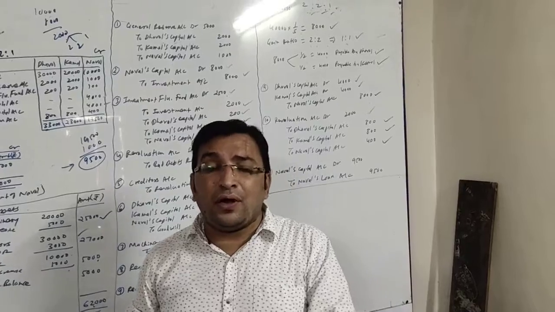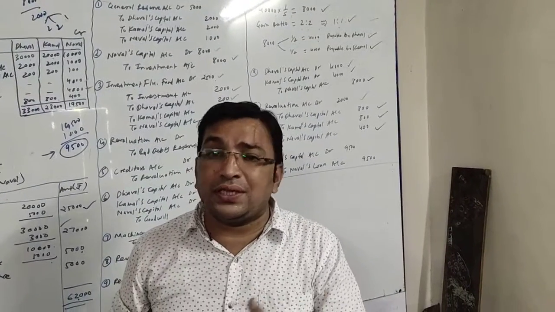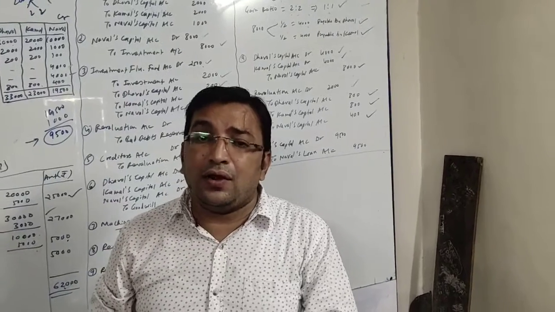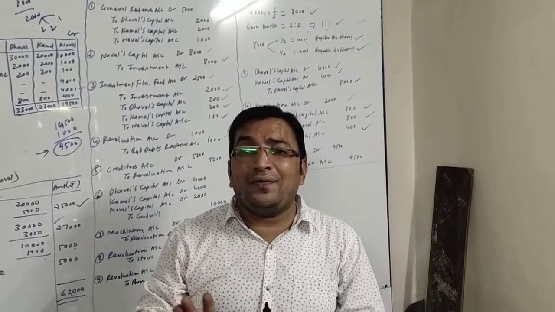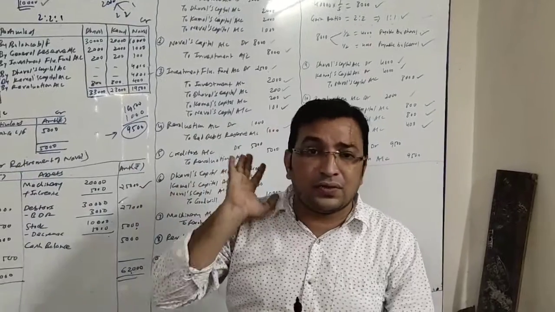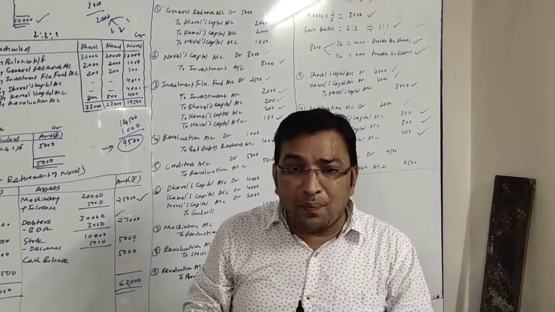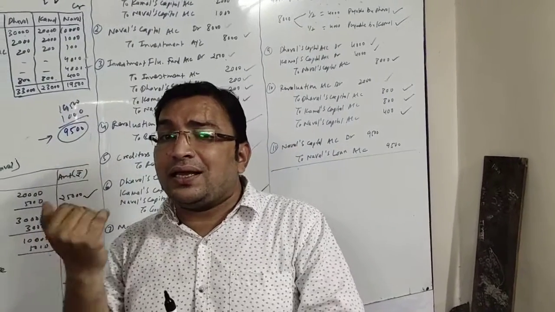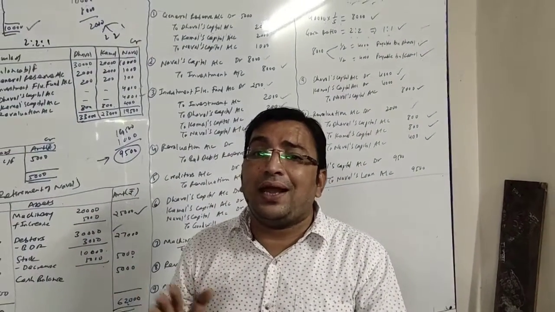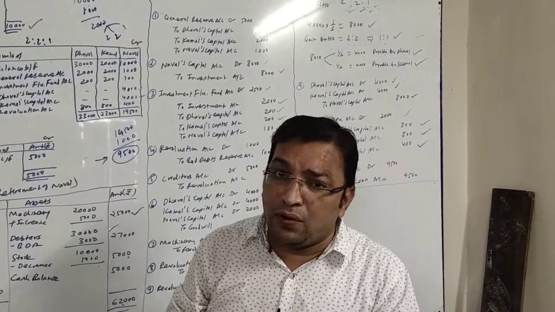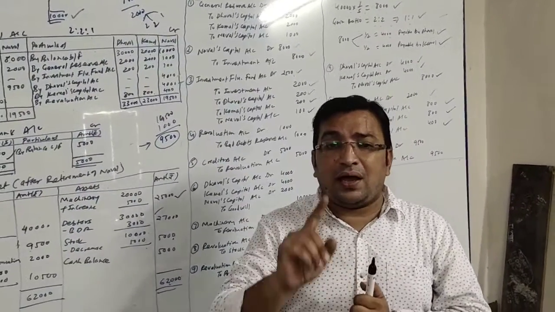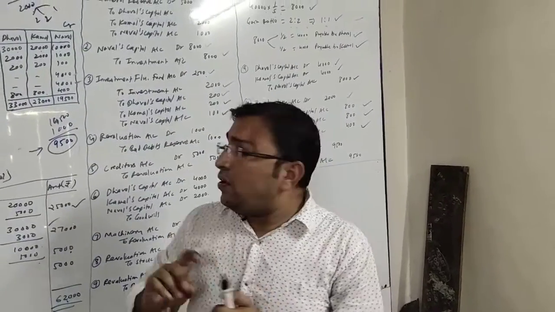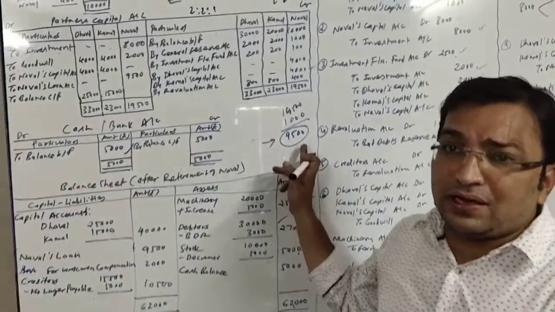Now friends, we are not given any information on what to do with this amount, whether this amount is to be paid in cash or to be converted into loan. Moreover, we do not have enough cash. We have only rupees 5,000 of cash. So we cannot pay him rupees 9,500 in cash. That means in that case, we will be converting the entire amount into his loan. In case of no information, the amount payable to the retiring partner will be converted to his loan. So this 9,500 will be converted to his loan.